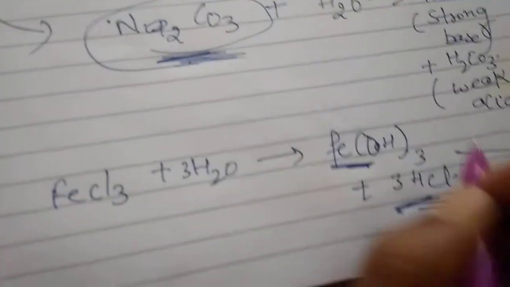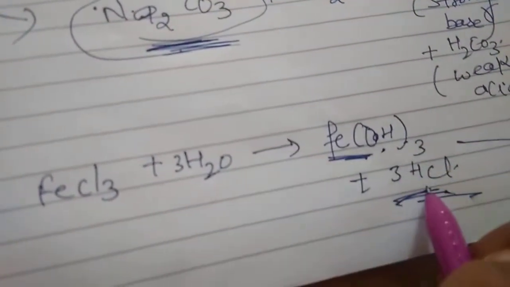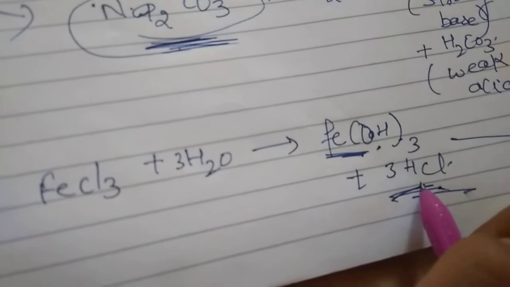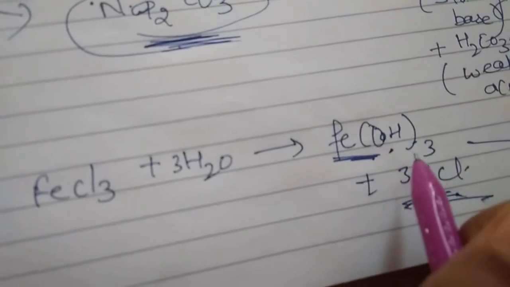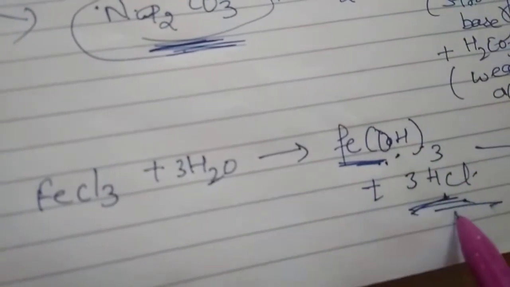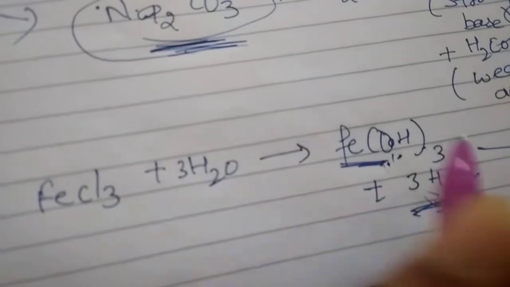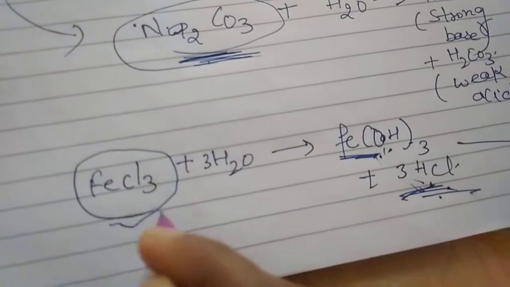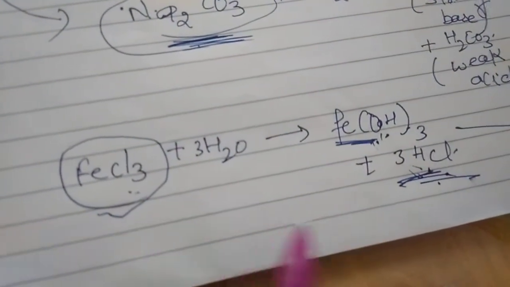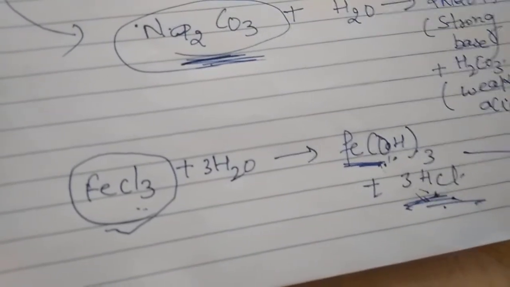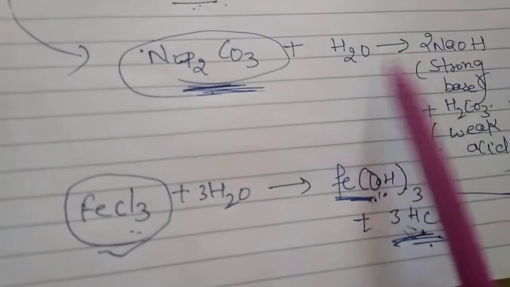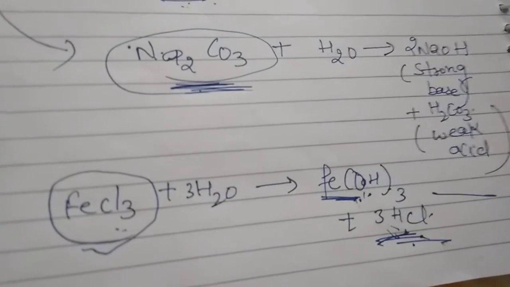The weak base and strong acid combine to form this salt. But here we are discussing only hydrolysis. From these two processes you can see hydrolysis.